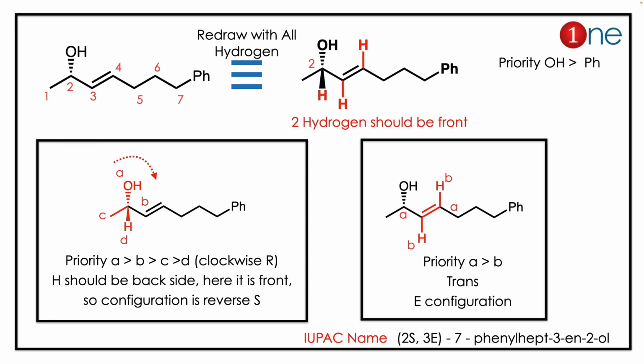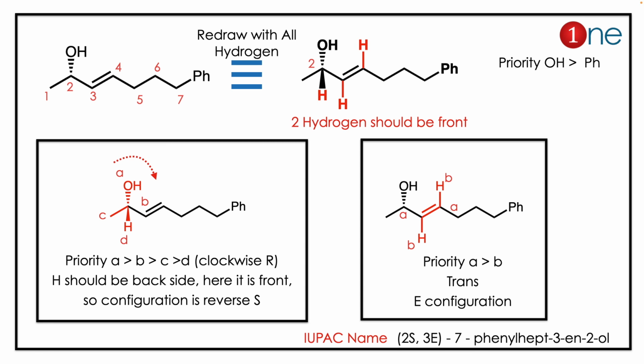Then you should know the configuration because the compound is chiral there. So it is A, B, C, D. D is on the front side. The configuration will be reversed because hydrogen should be on the back side. It is on the front, so the real configuration is reversed there. So if you do the configuration, it is R.